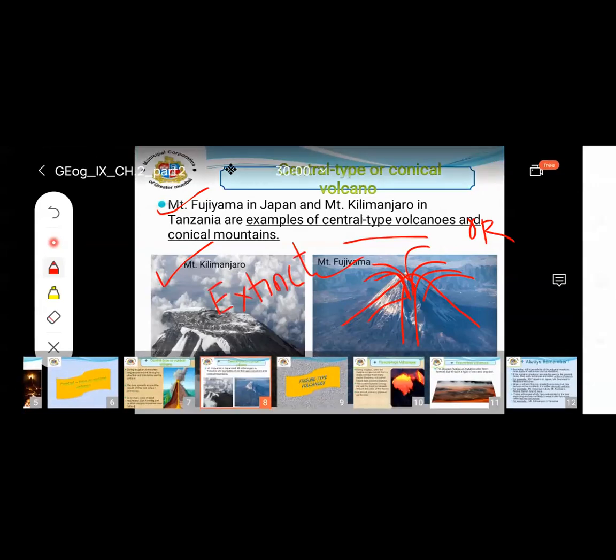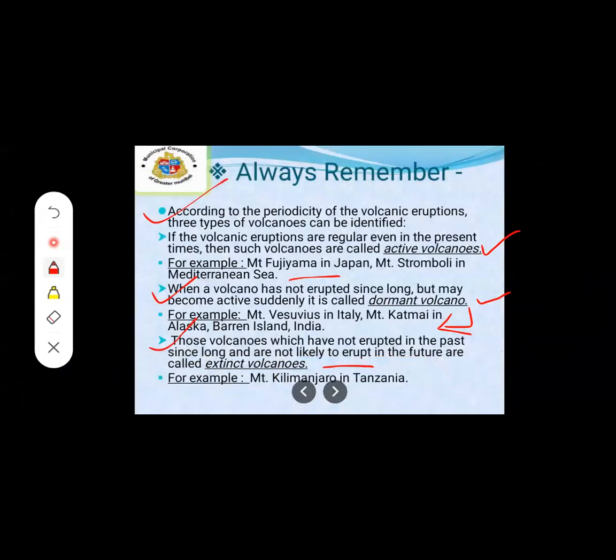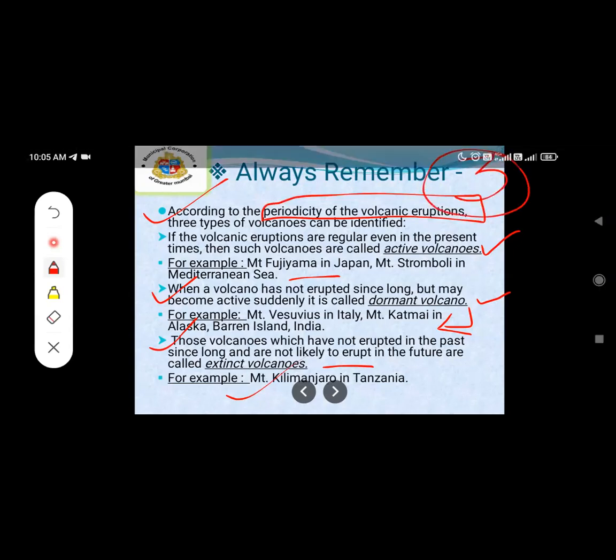Yes, Mount Kilimanjaro is an example of this one. Extinct volcanoes are those which have not erupted in the past, and no volcanic activity is found since long back, and now also, at present or in future, the volcanoes are not present. So this is the example of Mount Kilimanjaro in Tanzania. According to the periodicity of volcanic eruption, the types of volcanoes are divided into 3 parts.